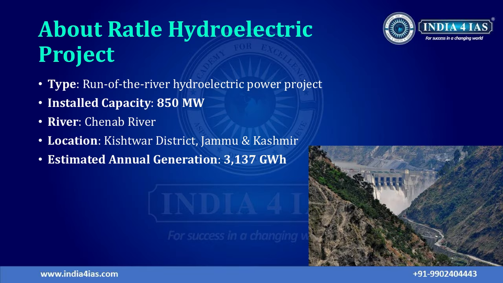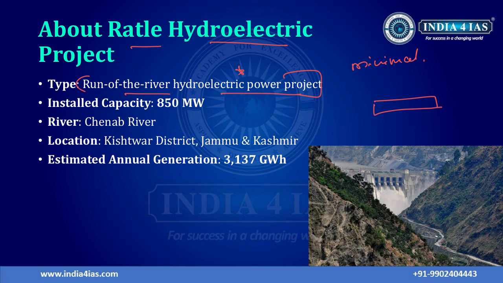Coming to the Ratle Hydroelectric Project, it is a run of the river hydroelectric power plant. In a run of the river hydroelectric power project, there is a minimal diversion of water, whereas in other hydroelectric power projects, there is a construction of large dams. But in the case of a run of the river project, there is no construction of large dams.